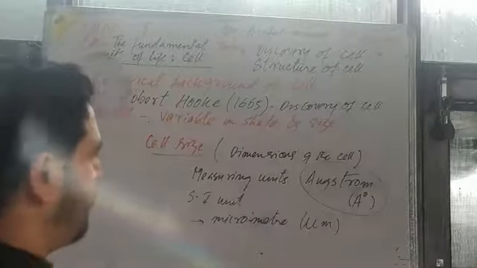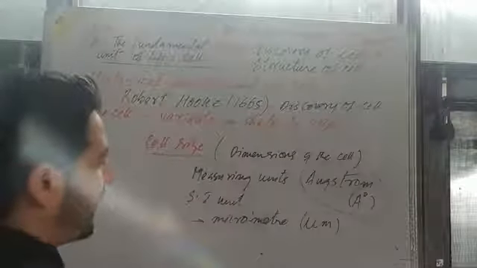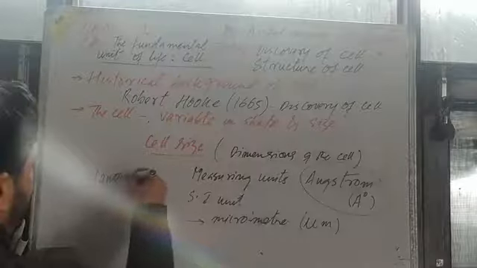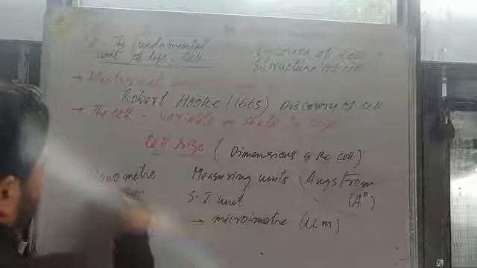You can measure it in the angstrom. Also the SI unit is the micrometer. Another is the nanometer. It is nm, small m.